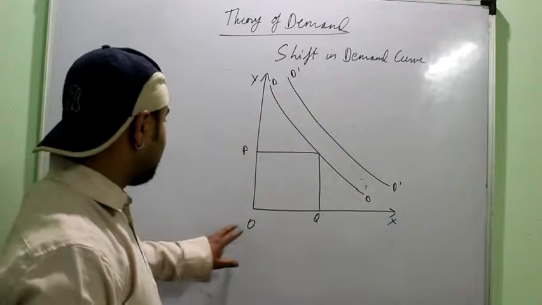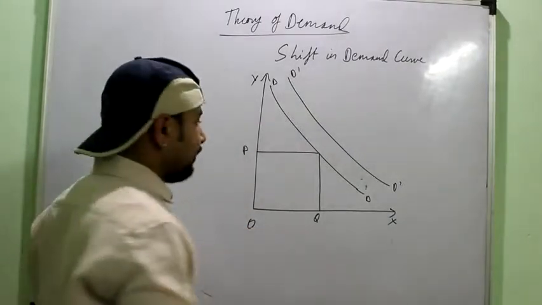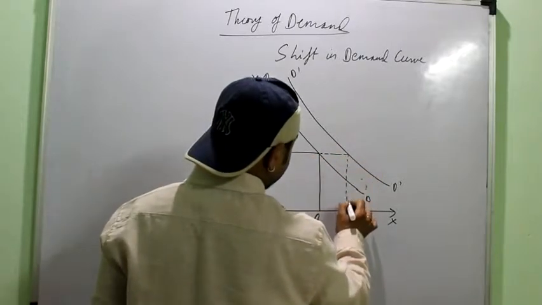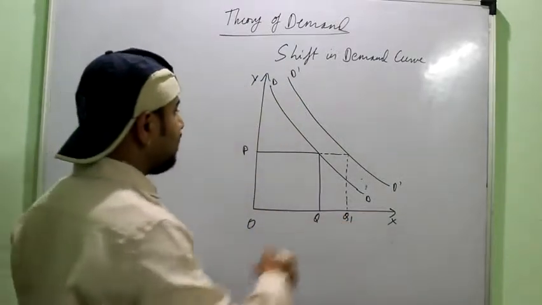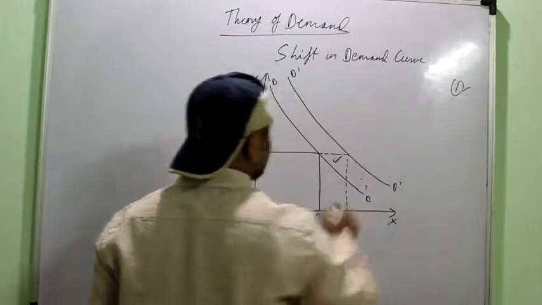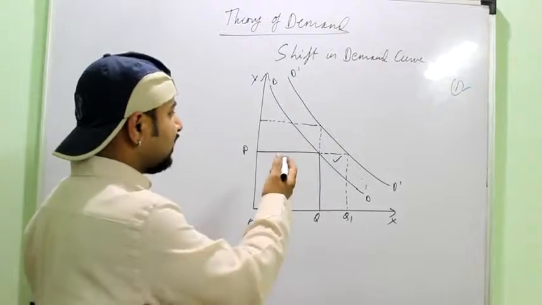One is my original demand curve which is showing me the original price OP and original quantity OQ. Now suppose my demand rises when the price remains same. Right? It is showing me the first condition of the rightward shift.